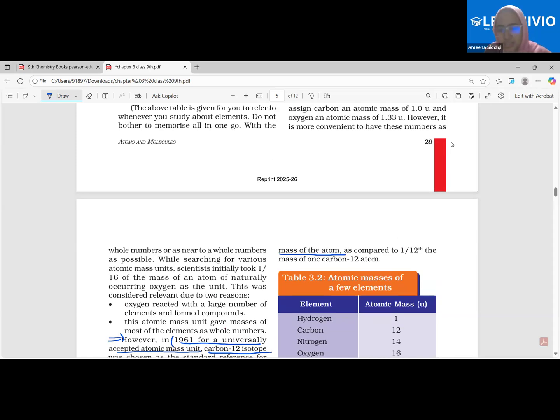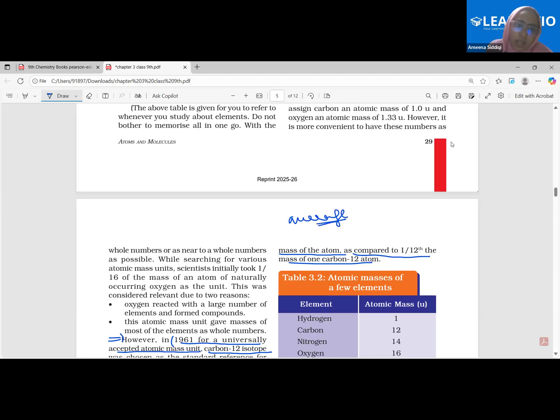Average mass of the atom, I'll discuss this, as compared to 1/12 the mass of carbon 12 atom. We compared this, right? And it came out to be 16 times for oxygen, 14 times for nitrogen, and 1 time for hydrogen. See, it is written as average mass, beta. Why do we say average mass?